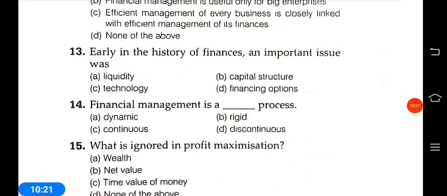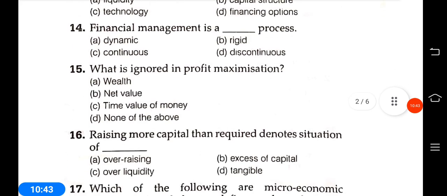Next: financial management is a dash process. Options: dynamic, rigid, continuous, discontinuous. Financial management is a continuous process. Option C is correct.